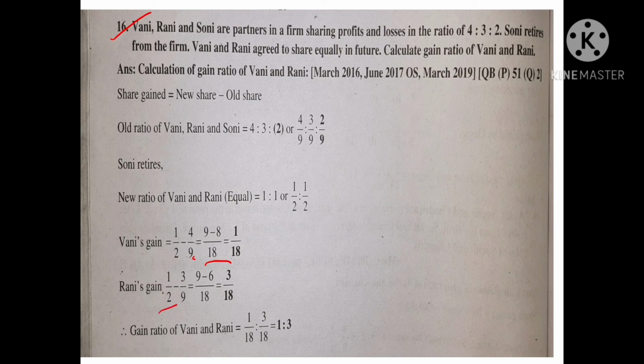Next, Rani's gain. Rani's new share 1/2 is given directly, minus old share of Rani 3/9. So common denominator 18. 2 9s are 18, so 1 into 9 is 9. Next, 9 2s are 18, so 3 into 2 is 6. So finally 3/18 is Rani's gain. So the gain ratio of Vani and Rani is 1/18 to 3/18, or 1 is to 3.